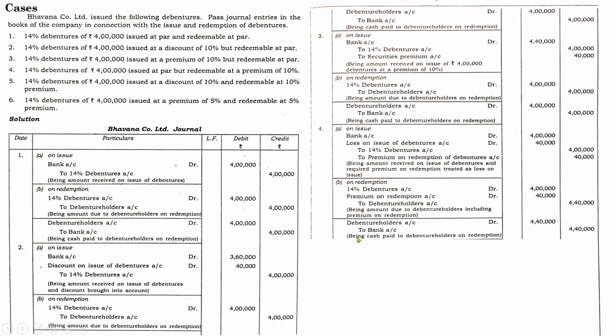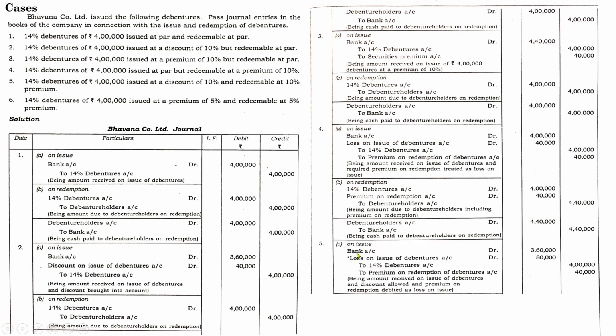So next one, fifth one, 14% debenture, 4 lakh issued at a discount of 10%, redeemable at premium of 10%. This is the trickiest case. Issued at discount, redeemed at premium. Loss will be very high. So the entry will be bank account debit, loss on issue of debentures account debit to 14% debentures to premium on redemption. I believe you know the concept of each of these cases.